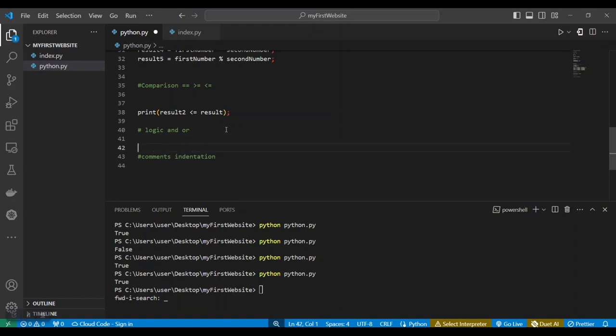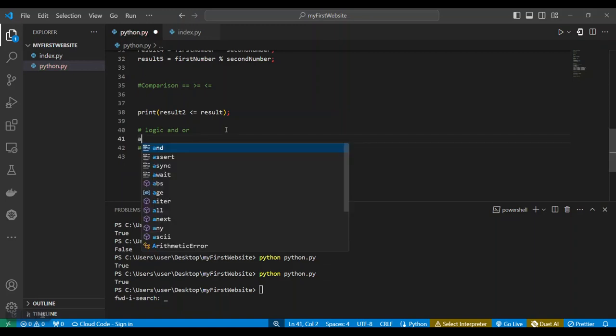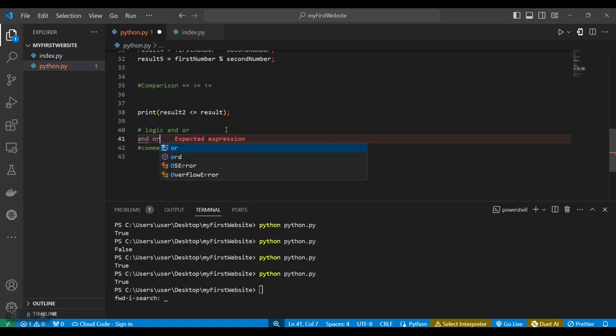There is something called logic operators, and in Python we have two very important logic operators, which are and, and or.